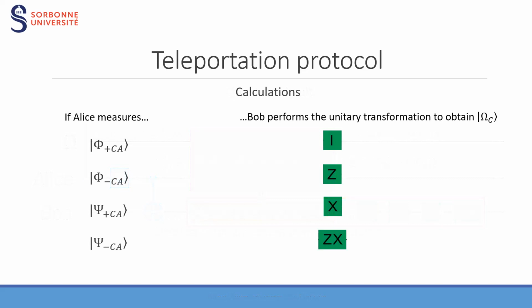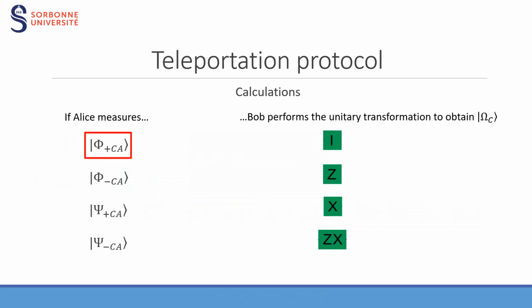Now that we understand the use of a Bell measurement, Alice will perform the measurement on the entangled system she has now. She will then communicate the results to Bob through classical communication.